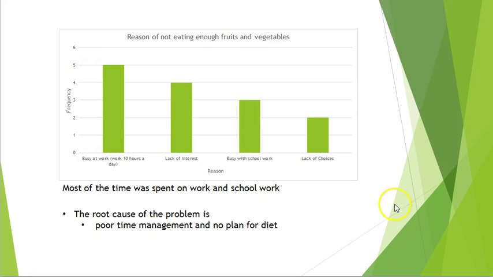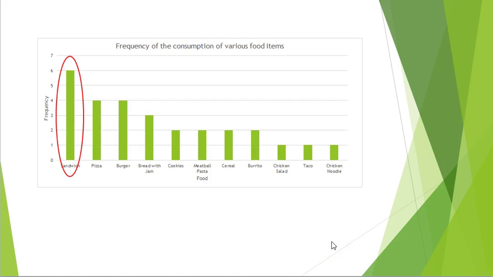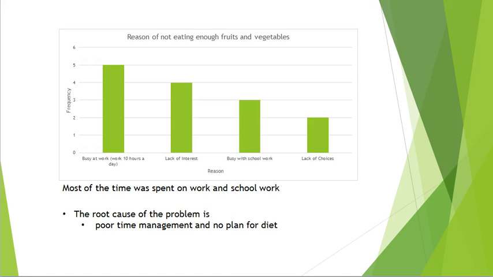So basically, this explains the reasons why I was not eating enough fruits and vegetables from September 21st to October 9th. Based on the two Pareto charts that we just saw, one on the frequency of consumption of various food items, as well as the reasons for not eating enough fruits and vegetables, we came out with the root cause: poor time management, because I spent most of the time at work and schoolwork, and also lack of motivation.